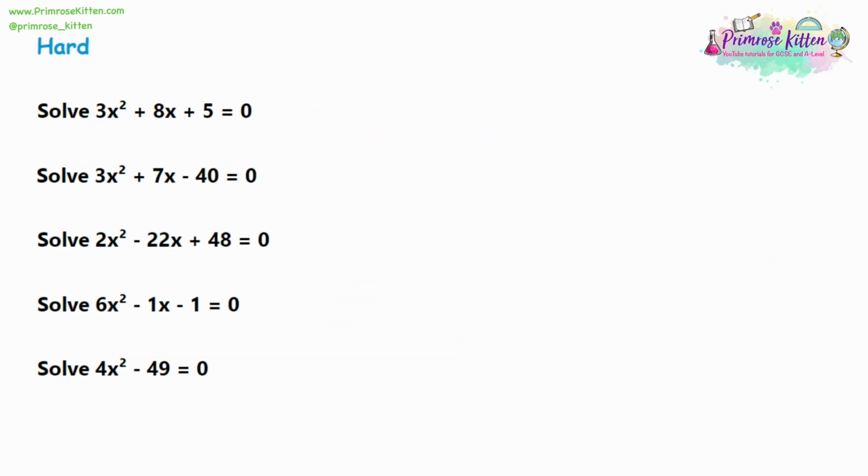Now, moving on to the hard questions, there's a few more things to think about. So for the first question, we can set up our brackets with our x in each. But the extra thing here is we put the x's in the brackets always because the x multiplied by x gives us the x squared term. And in the easy medium questions, it was 1x squared. So you want 1x times 1x.